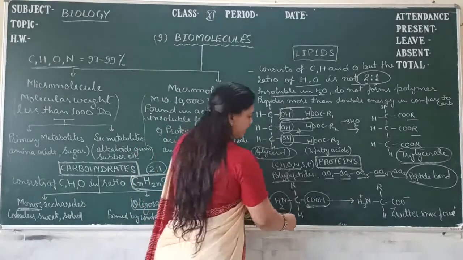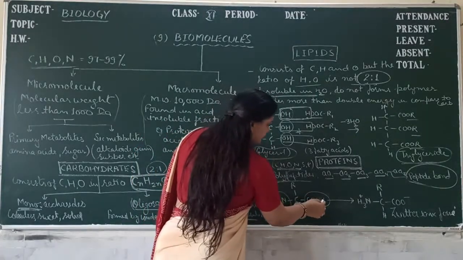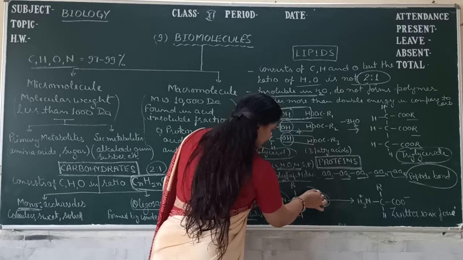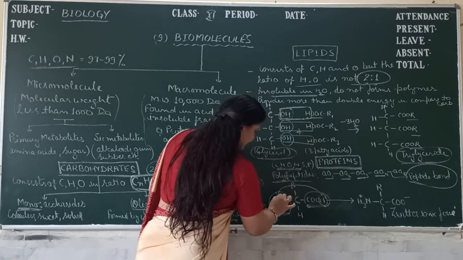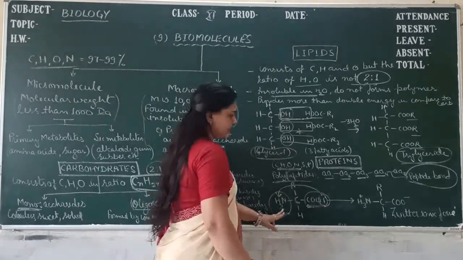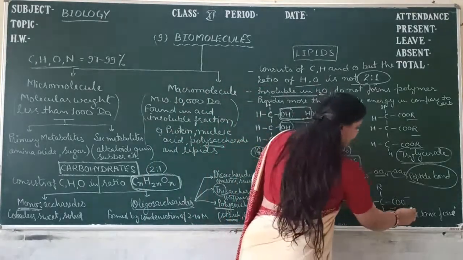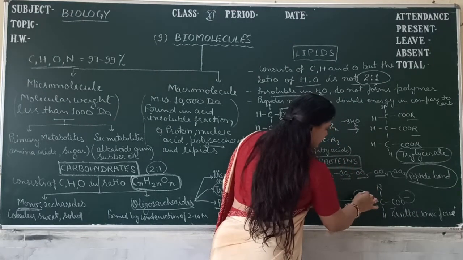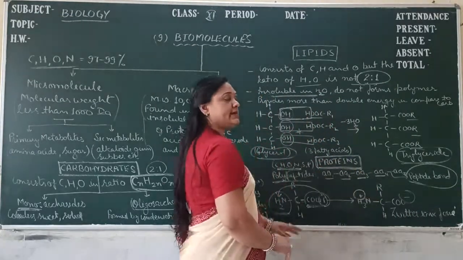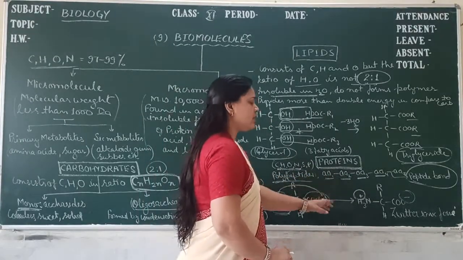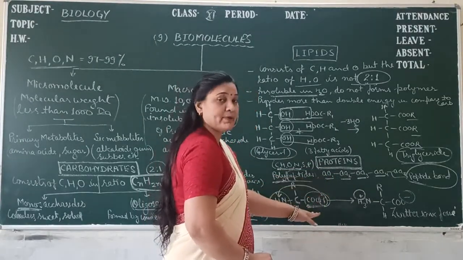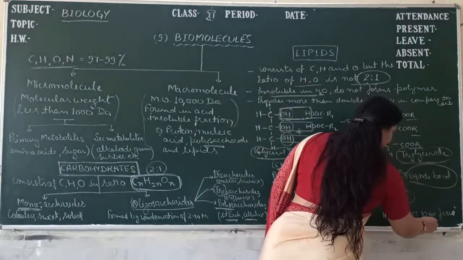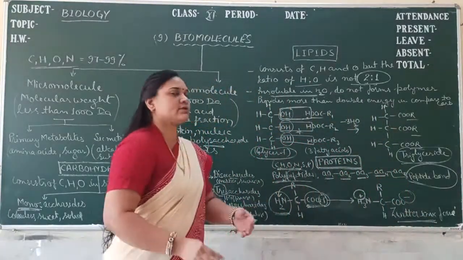So what happens when it reacts? The hydrogen ion moves from the acid and attaches to the amine group, and it forms one side a negative ion and one side a positive ion. So in a single molecule, one side is positive and one side is negative. One is acidic and the other is basic. So it is known as the zwitterionic form. Clear? So it is all about the proteins.